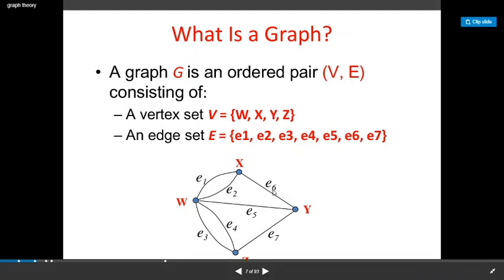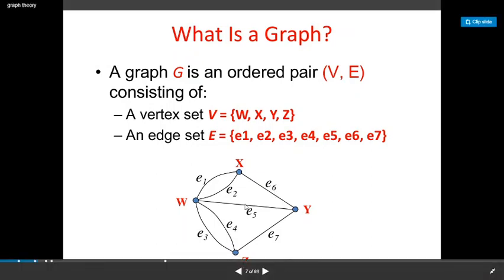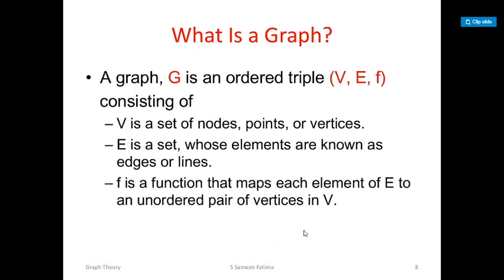Sometimes in place of E6 we can just write XY, which means an edge joining the vertices X and Y. Similarly, you can write WY, an edge that joins vertex W with vertex Y.